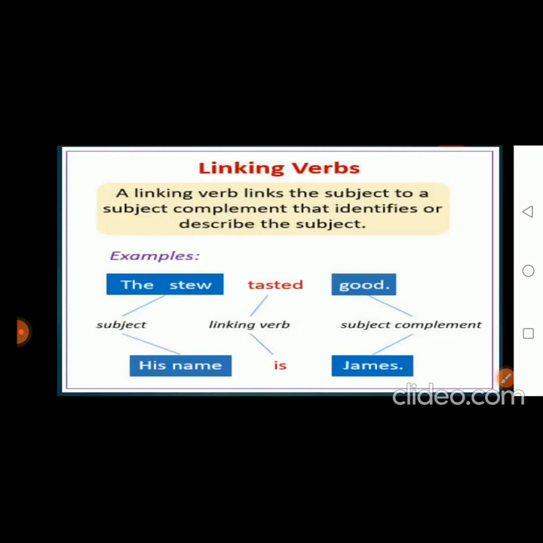Here, the word stew is the subject, tasted is a linking verb and good is a subject complement. Like that, the next example is his name is James. Here, his name is the subject, is is a linking verb and James is a subject complement.